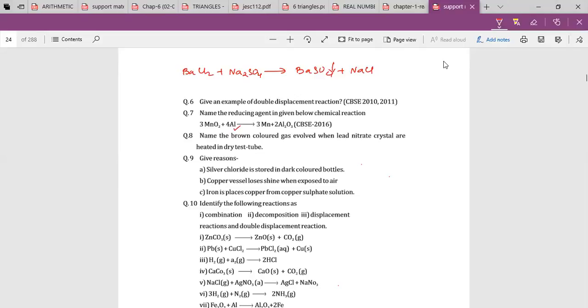Name the brown colored gas evolved when lead nitrate crystals are heated in a dry test tube. Nishant again. Ma'am, nitrogen gas, ma'am. Nitrogen gas? Nitrogen dioxide gas, ma'am. Nitrogen dioxide gas, right?